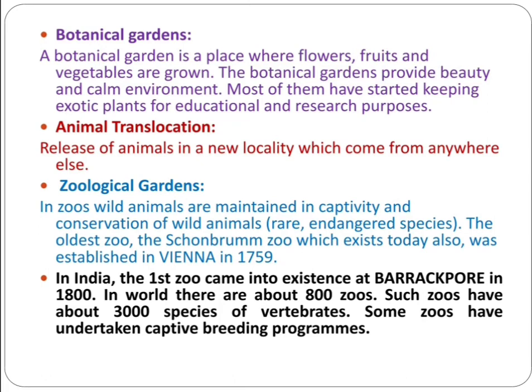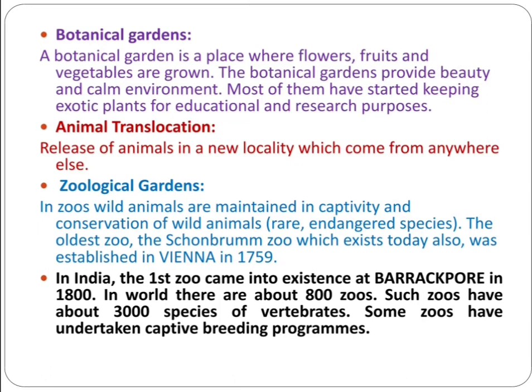Then the zoological gardens. In the zoos, wild animals are maintained in captivity, and the conservation of wild animals, that is, rare endangered species, are protected and maintained in the zoological gardens. The oldest zoos exist today, and some animals are protected in zoological gardens.